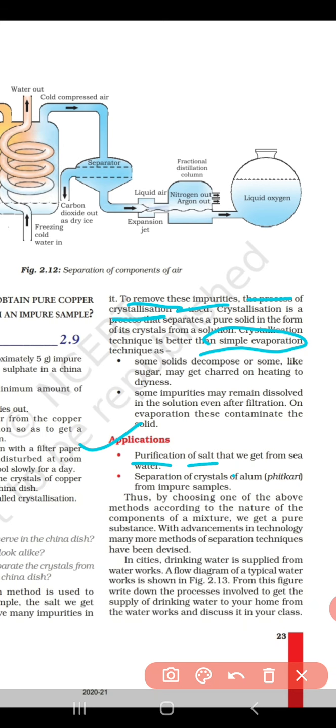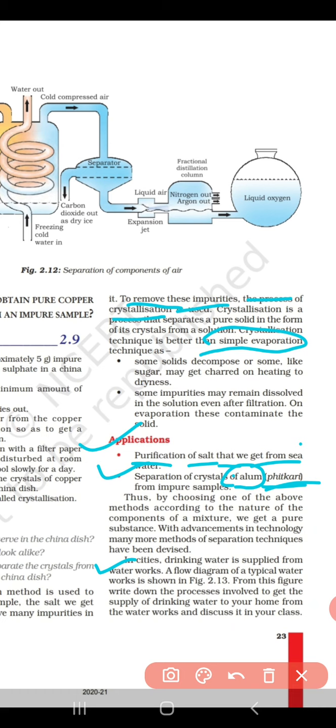The first application is purification of salt that we get from sea water. The second is separating crystals of alum. Alum is commonly called fitkari or turti.